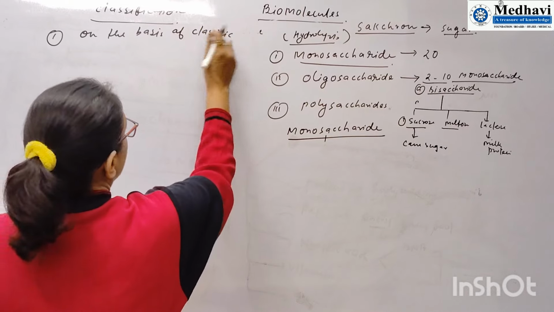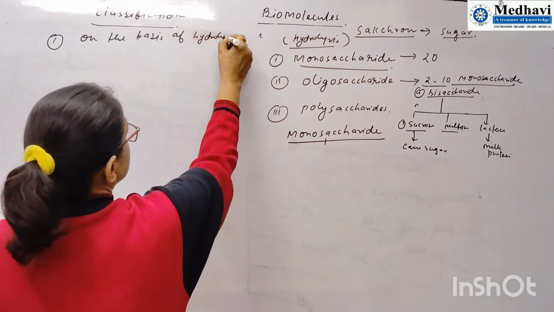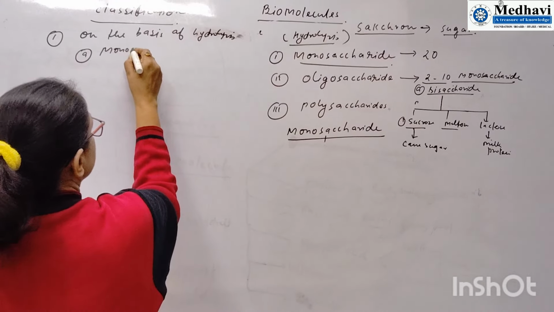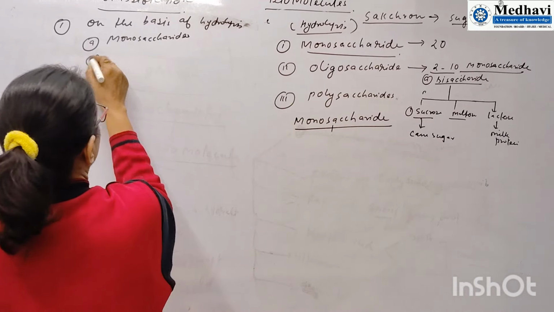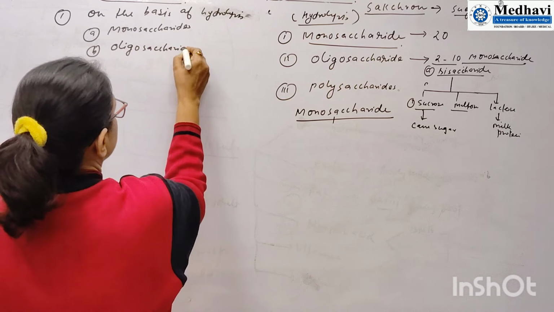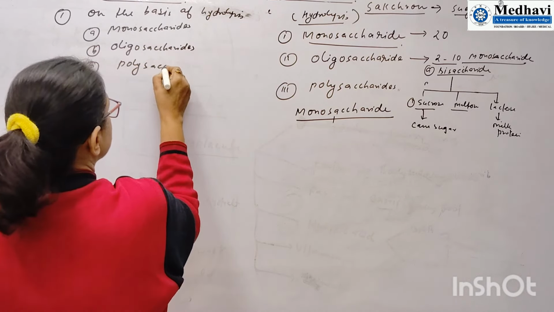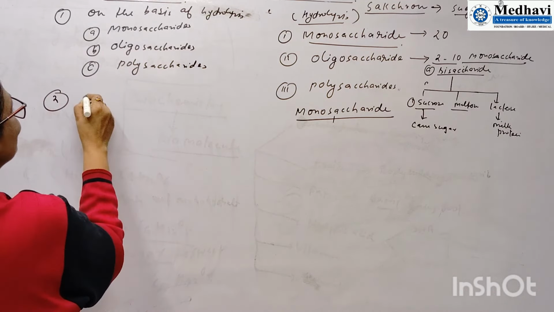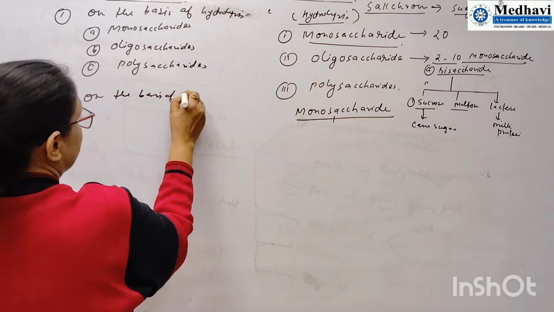On the basis of hydrolysis, we can classify carbohydrates as monosaccharides, oligosaccharides, and third, polysaccharides. Second is on the basis of reduction.